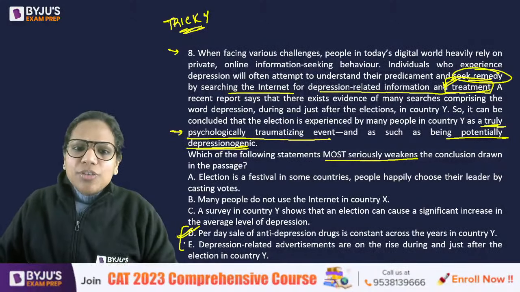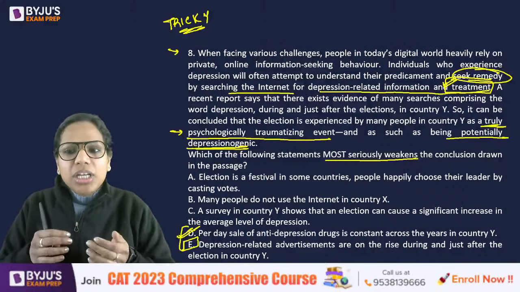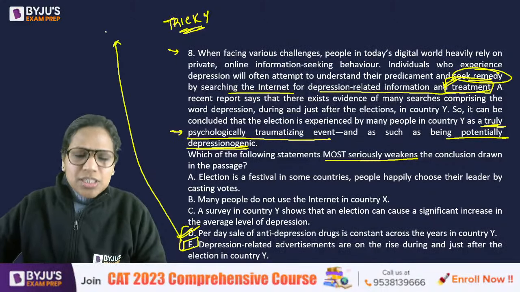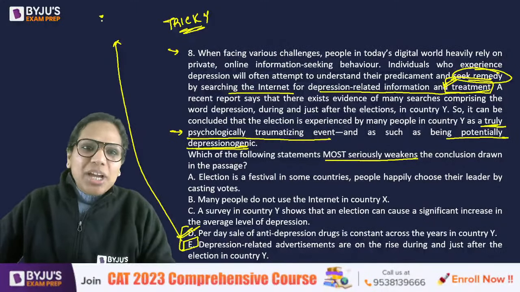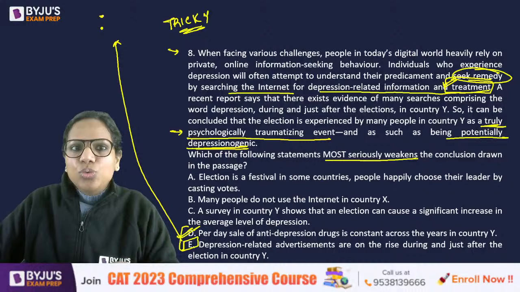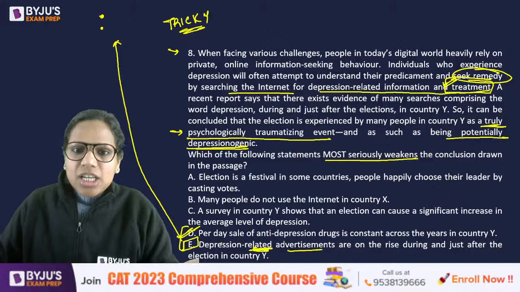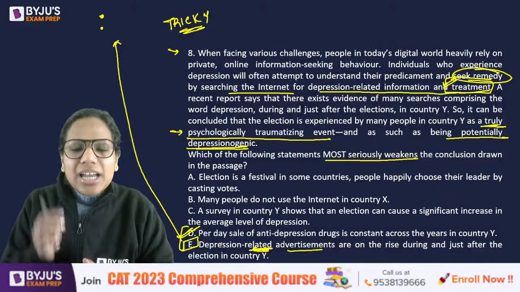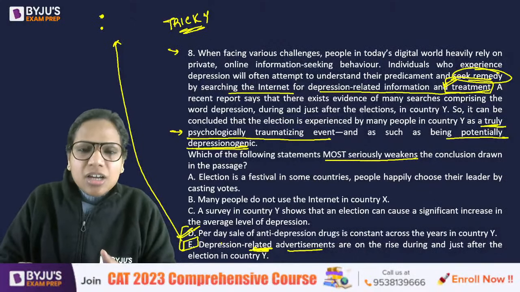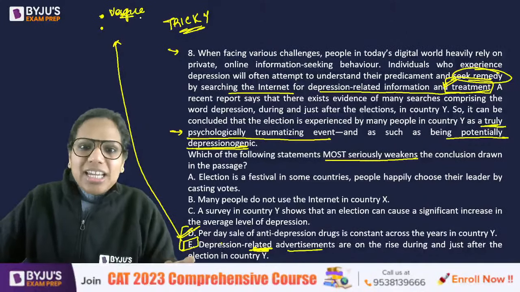So now if you look at E, it says depression related advertisements are on the rise during and just after the election in country Y. I have two problems with this, now that I understand why D is better. First is, what do these advertisements talk about? When I say depression related advertisements, what is the exact content? Are they actually talking to people about, let's say, the symptoms, etc.? Or what are they talking about? It's not clear. That's pretty vague, right?